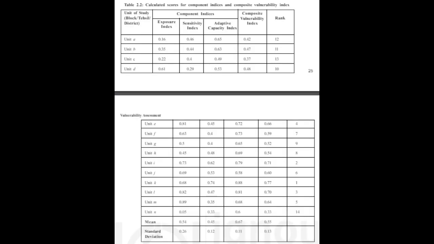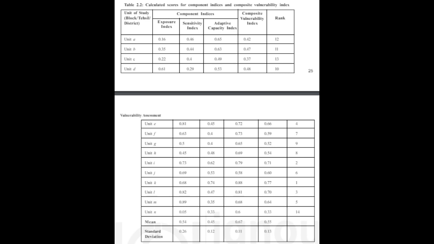2.6 Example for computing vulnerability index of a region to climate change. After discussing the criteria for selection of indicators and steps followed in the construction of an index, let us discuss the steps involved in computing vulnerability index through a hypothetical example. First of all, we have to identify the area where we need to assess. The area can be coastal, semi-arid, arid, mountainous, grasslands or the flood plains.